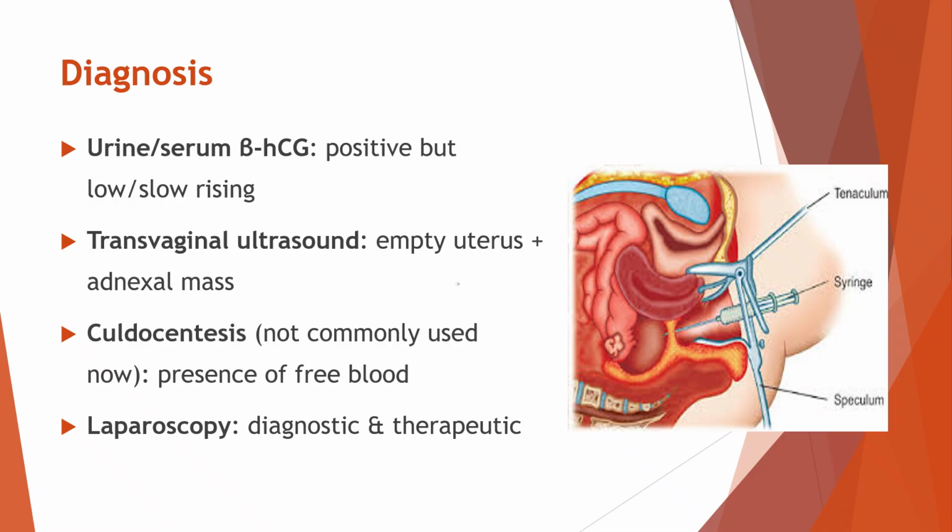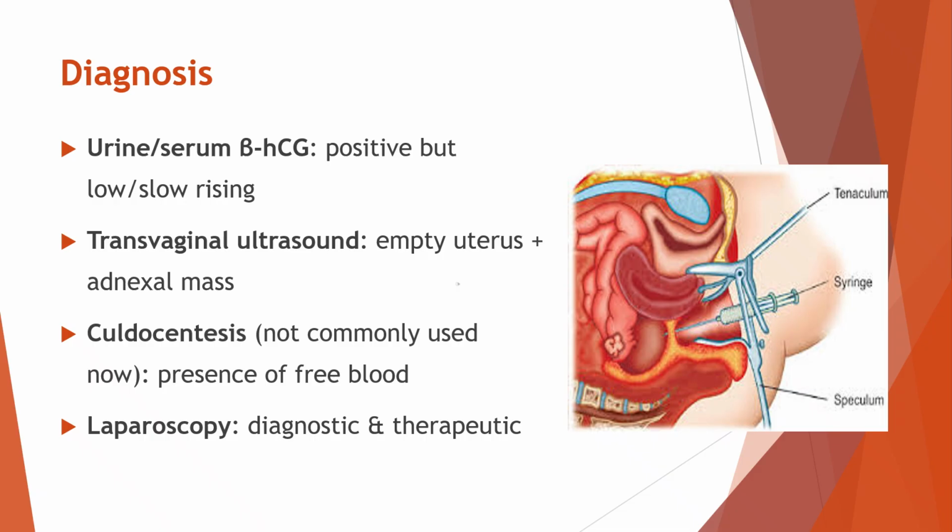A transvaginal ultrasound is the most important investigation. It may show an empty uterus when a pregnancy should normally be seen, and at the same time it may reveal an adnexal mass near the fallopian tube or ovary, suggesting an ectopic implantation.